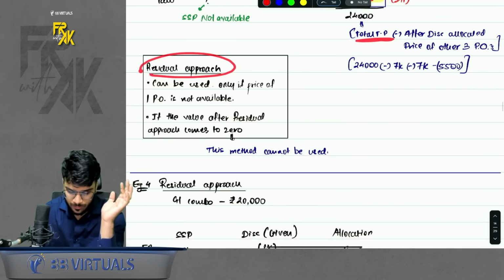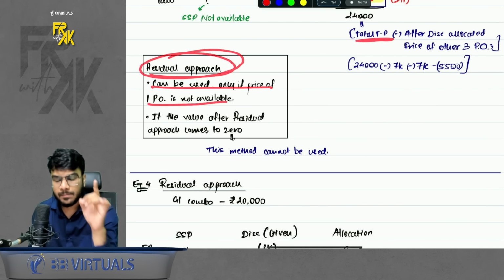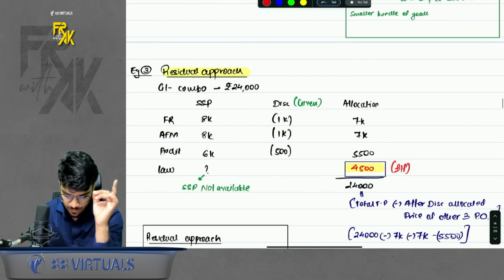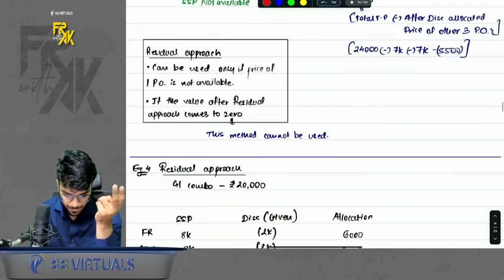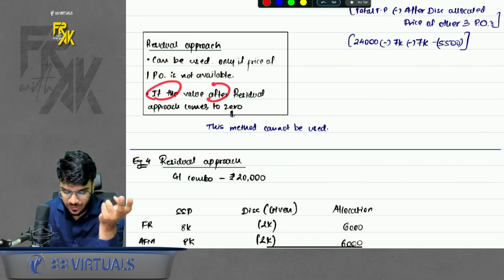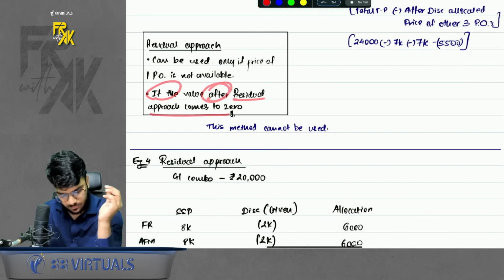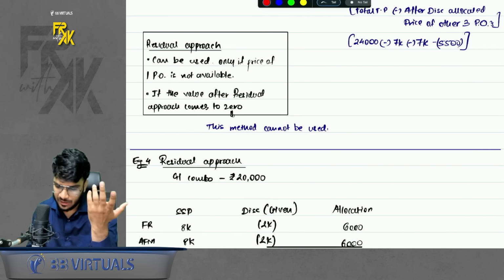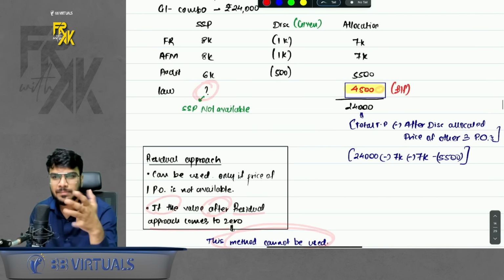Always remember, residual approach can be used only if the price of one PO is not available. See, only if one price is missing, you can use this method. Second, if the value after residual approach comes to 0, this method cannot be used. It is obvious. If it is coming to 0, then something is wrong here, of course.